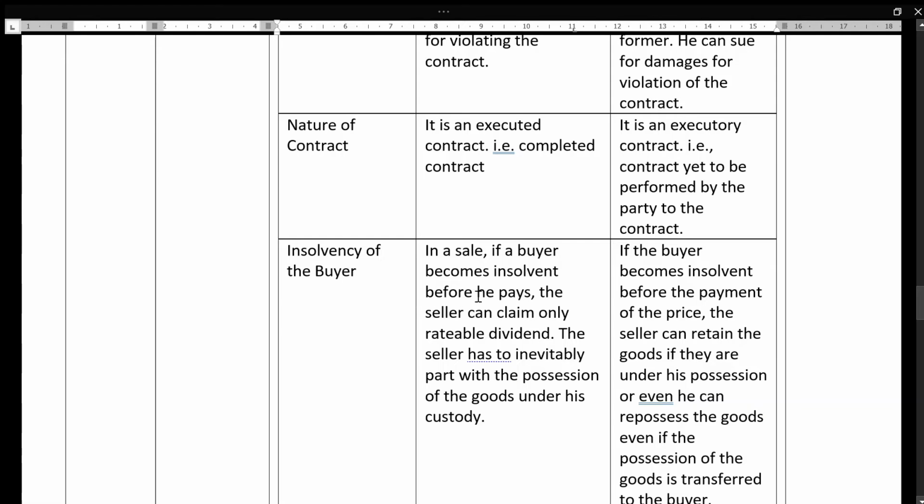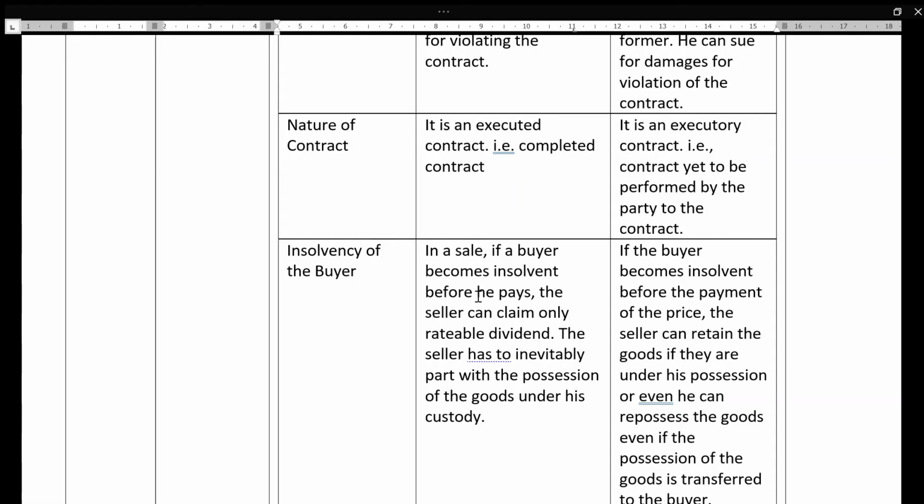In sale, if a buyer becomes insolvent before he pays the seller, he can claim only rateable dividend. Rateable dividend is estimated part of payment only he can get. The seller has to inevitably part with the possession of the goods under his custody. If the goods are under his custody, he has to hand over to the official assignee, and then he has to get the claim only rateable, that is, an estimated part of payment only he will receive.